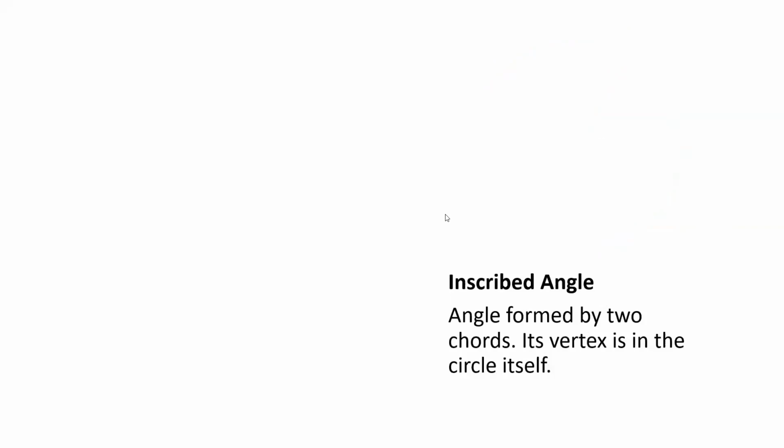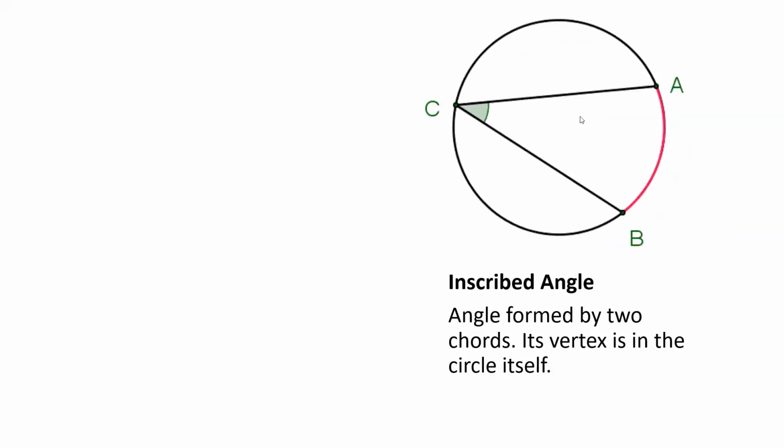When we talk about naman inscribed angle, tandaan natin ang word na inscribe. An inscribed angle is made up of 2 chords. 2 chords naman. So example, we have the chord AC and the chord CB. Ang angle naman na form niya ay tinatawag nating inscribed angle and that is angle ACB.